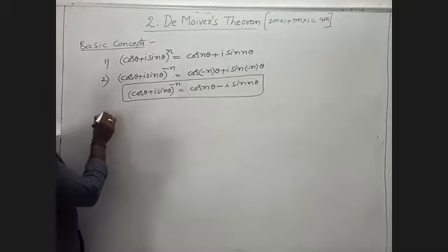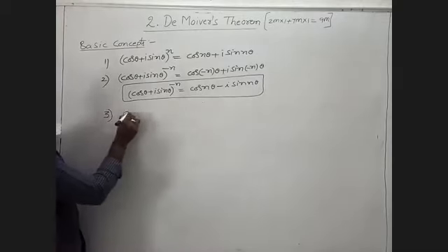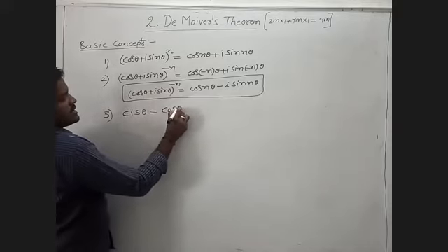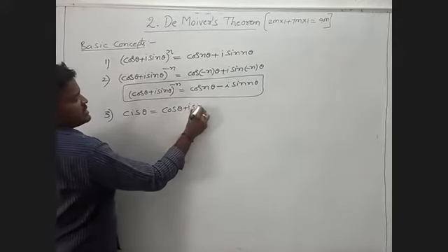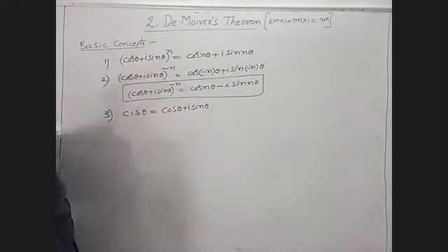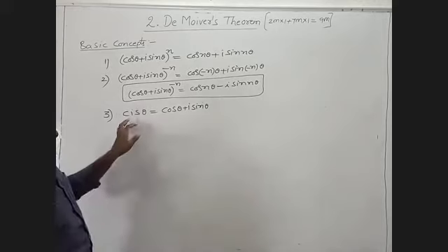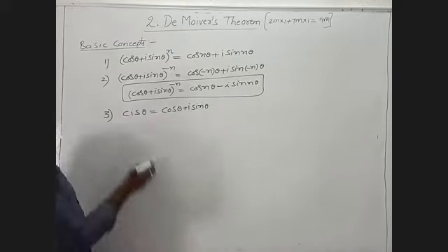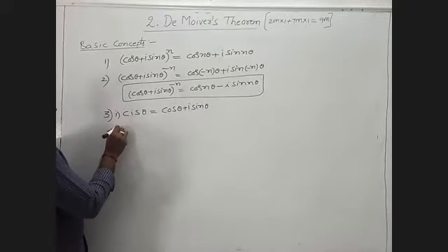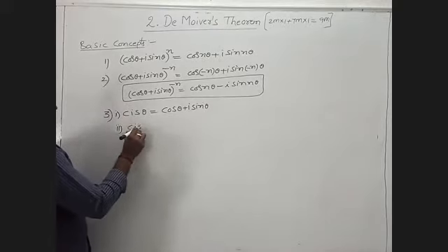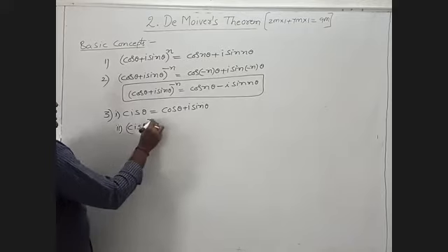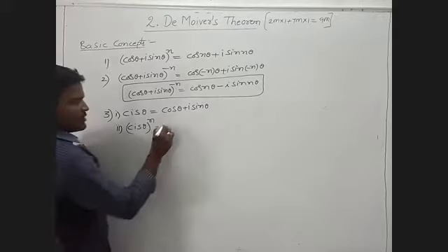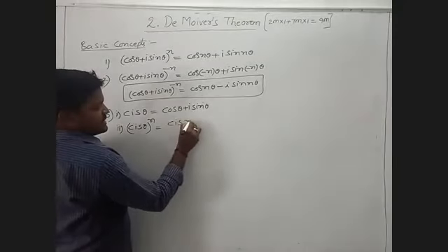Already we discussed in the previous class in complex numbers that cis theta is nothing but cos theta plus i sin theta. But cis theta whole power n is given as cis n theta.